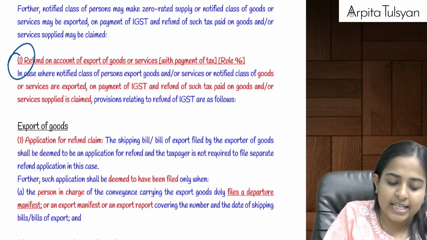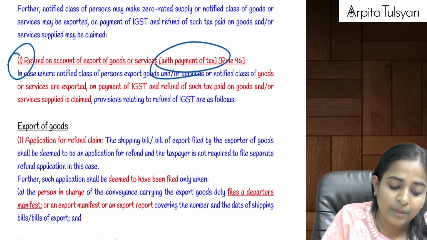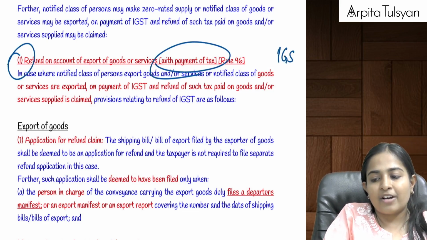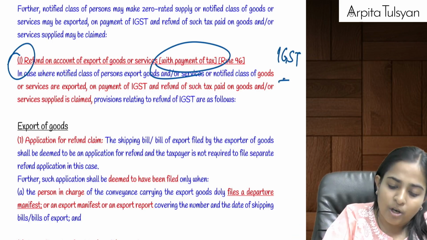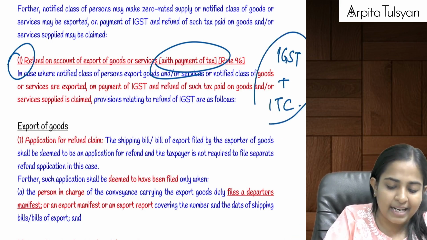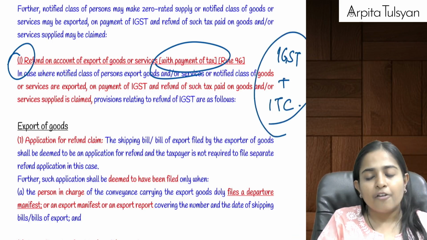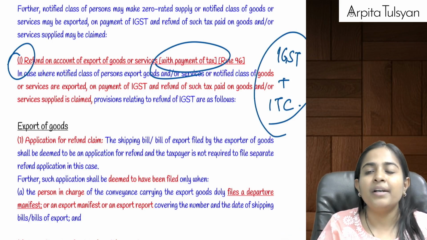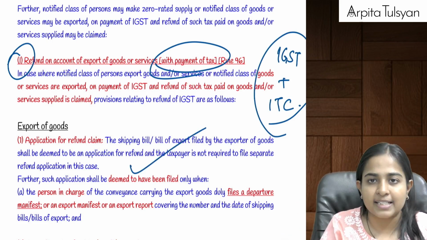First case, when you are exporting any goods with payment of tax. So can we say whatever IGST you have paid at the time of export plus the ITC that is available, you will be eligible for the refund of the same. For that, you need not file RFD 01. Shipping bill itself is sufficient, which we had studied earlier.